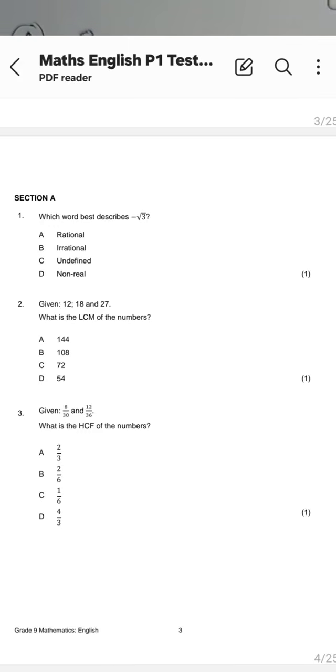Which word describes negative square root of 3? Is it A, rational, B, irrational, C, undefined, D, non-real? Which one is it, guys? Which word, number 1, best describes negative, then square root of 3? Is it A, rational, B, irrational, C, undefined, or D, non-real? Which one? Okay, Mastola says B.